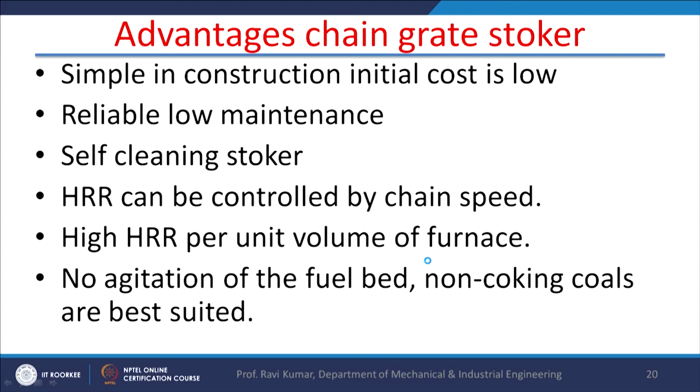So the advantages of the chain grate stoker are that it is simple in construction, the cost is low, it is reliable, maintenance is low, it is a self-cleaning stoker, heat release rate can be controlled by chain speed, and high heat release rate per unit volume of the furnace is possible. There is no agitation of the fuel bed, so non-coking coals are best suited for this purpose.